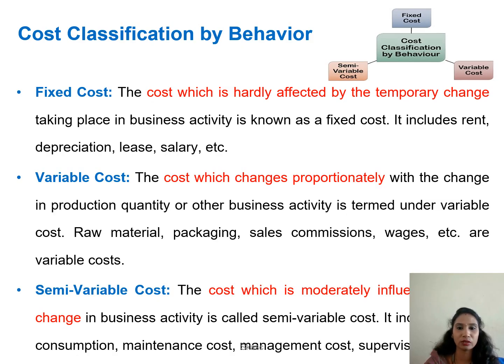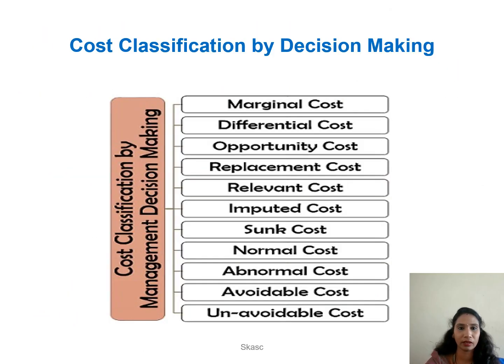Semi-variable cost is where this cost is moderately influenced whenever there is a change in the business. This is what we call semi-variable cost. This may include maintenance cost, management cost, supervision.